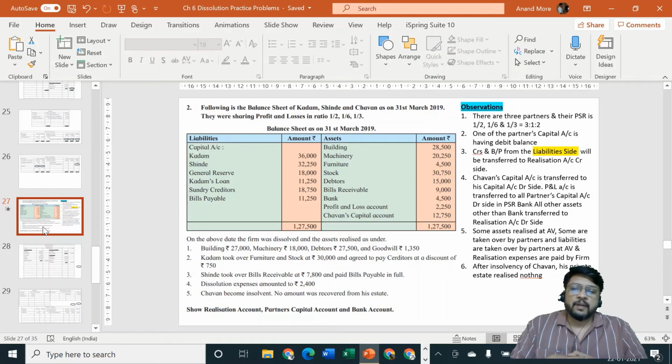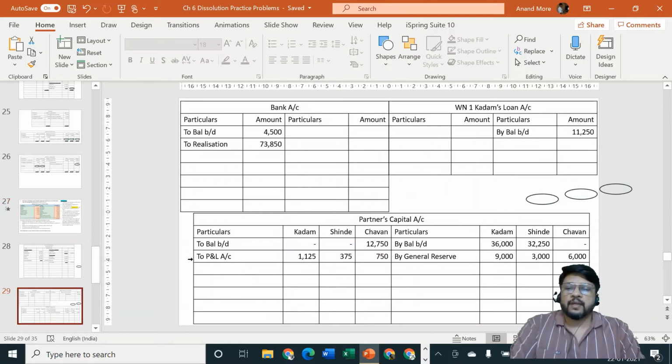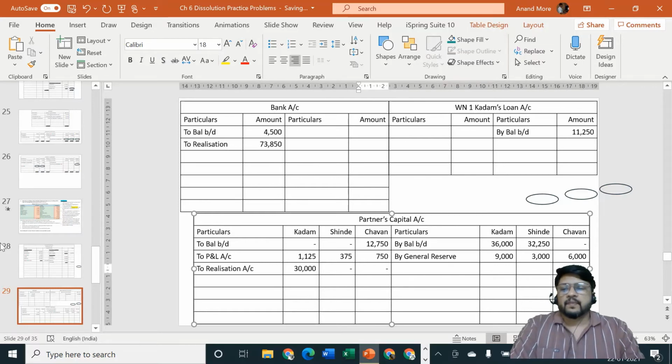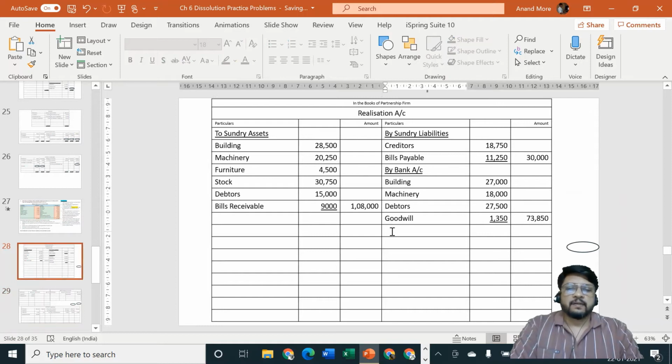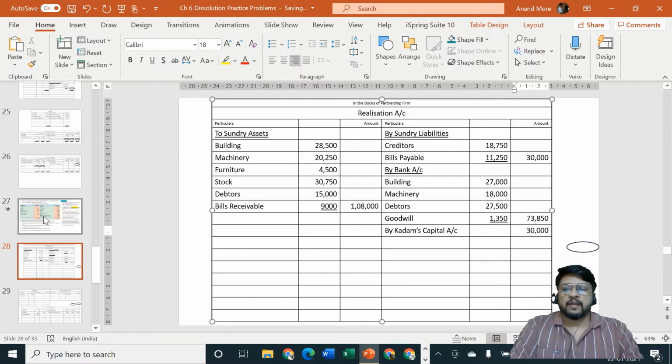Entry will be Kadam's capital account debit to realization account, 30,000, and realization account credit side by Kadam's capital. Since it's one single amount, there is no need for us to write in the inner column. We can directly write in the outer column.